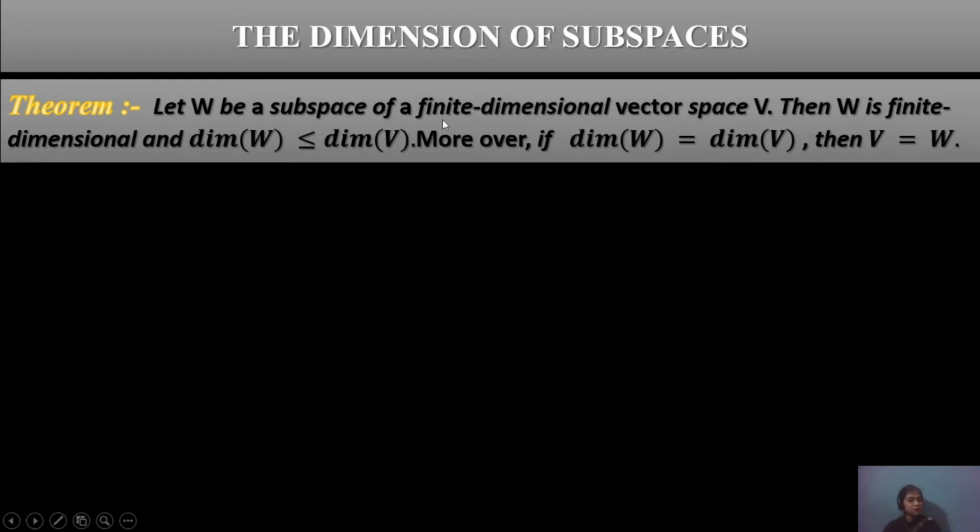W is a subspace of a finite dimensional vector space V. V is considered as a vector space and W is considered as a subspace. What will be shown in this theorem? Dimension W is always less than or equal to dimension V. Moreover, if dimension W equals dimension V, then V equals W will be shown.